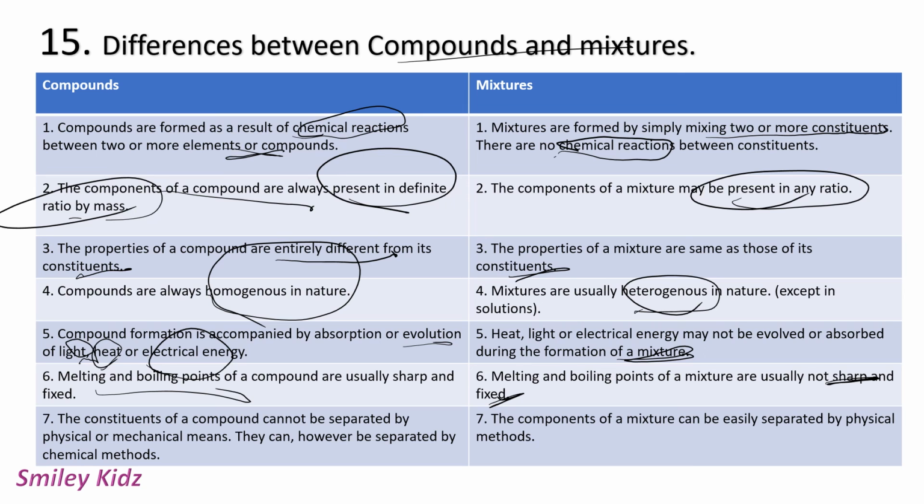Next, the constituents of a compound cannot be separated by physical or mechanical means. They can, however, be separated by what? Chemical methods. Then, in mixtures, the components of a mixture can be easily separated by physical methods.